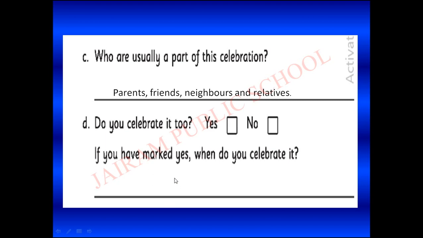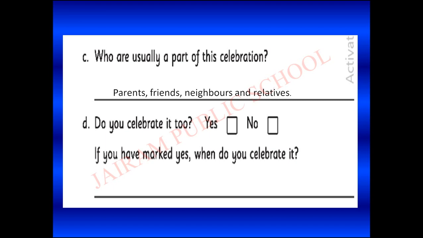For example, last year I did not celebrate my birthday as a party, but before 2018 I celebrated my birthday as a grand party. So you have to write which birthday you celebrated as a party. For example, my birthday is April 15.